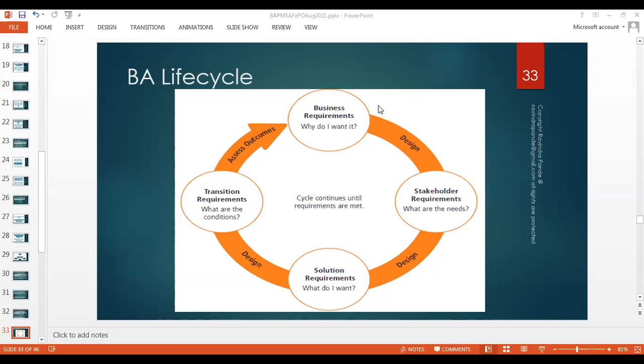Then once they agree, what are the things required to fulfill the needs? For example, if you are doing software, I need this software, I need this hardware, I need so many people to work on it. And you also do some kind of transition requirement. From here to here, are we going to jump straight there, or slowly change the ways of working and train the people to get a feel of the new software?